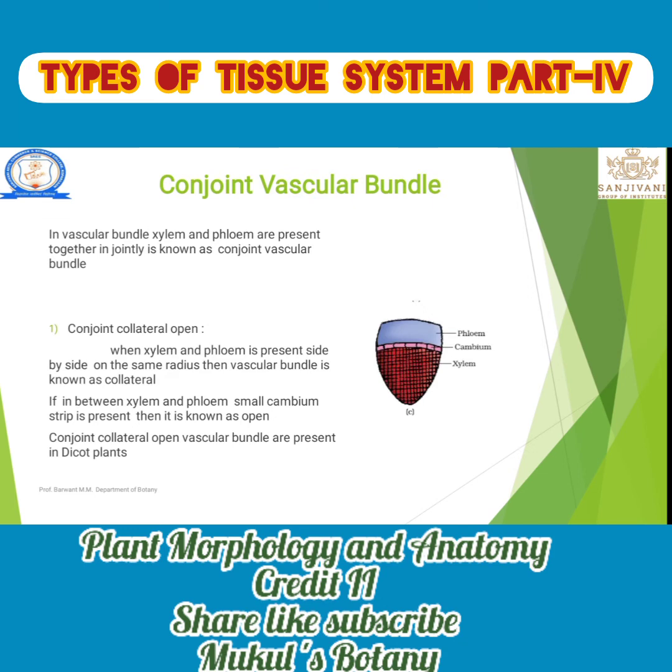Next is the conjoint vascular bundle. It is also known as a collateral vascular bundle. In the vascular bundle, xylem and phloem are present joined to each other. Let's see the first type, that is open. When xylem and phloem are present combined, joined to each other.